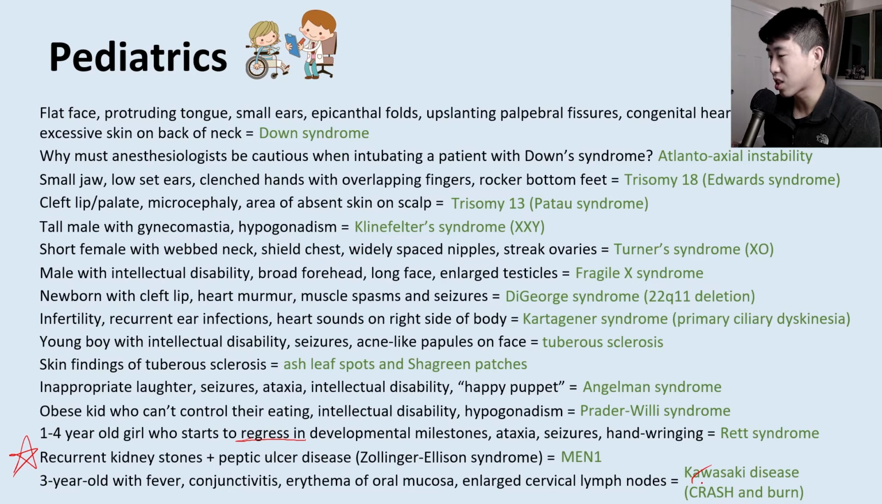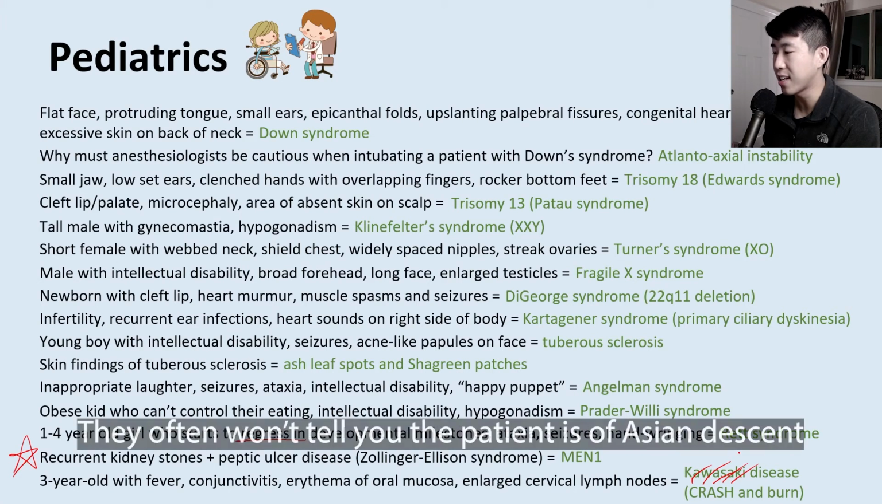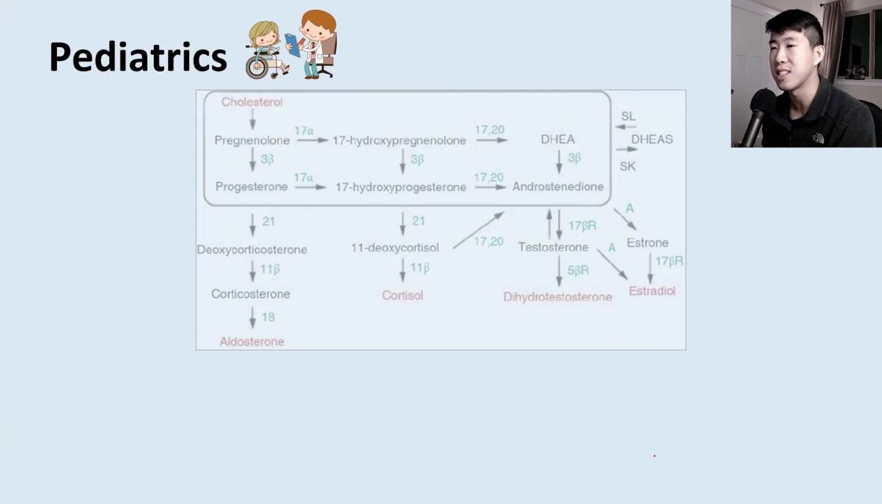So C is for conjunctivitis, R is for rash, A is for adenopathy or enlarged lymph nodes, S is for strawberry tongue, H is for erythema of the hands and feet, and then burn is for fever. So these are all the symptoms that you'll see with Kawasaki disease.